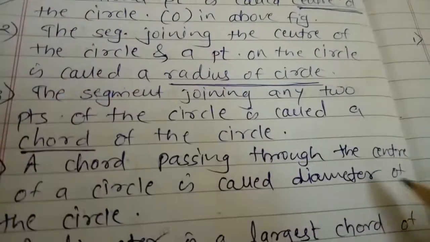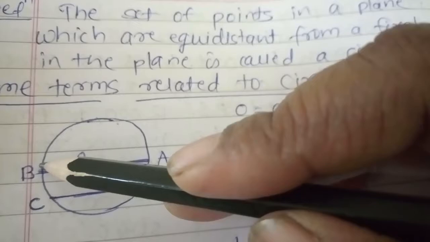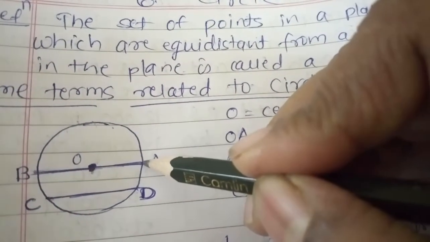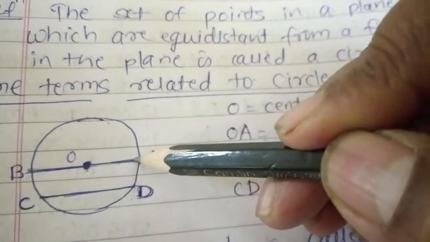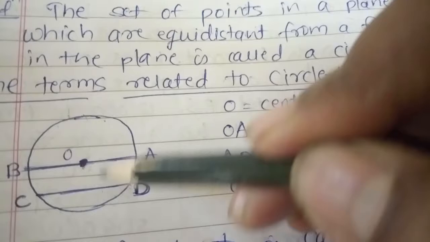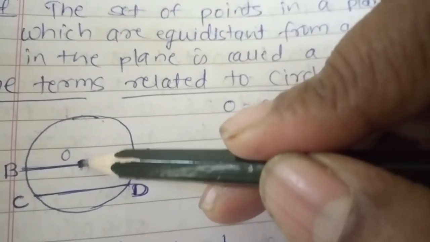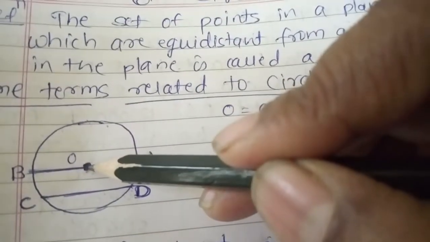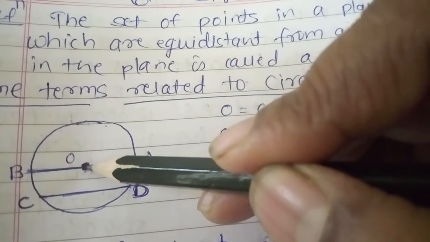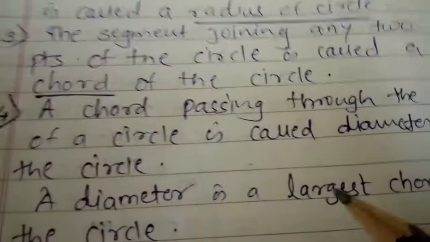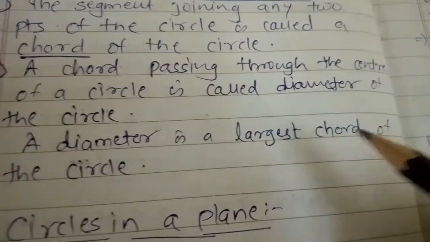Next, a chord passing through the center of the circle is nothing but the diameter. Now see, this AB, these are again two points on the circle, and we already learned that the line which joins these two points on the circle is nothing but the chord. So AB is also a chord, but what is the difference between these two chords? This chord passes through the center of the circle. So the chord which passes through the center of the circle is nothing but the diameter, or we can say the largest chord of the circle is nothing but the diameter. So a diameter is the largest chord of the circle.